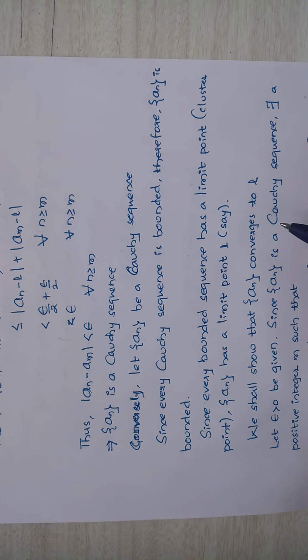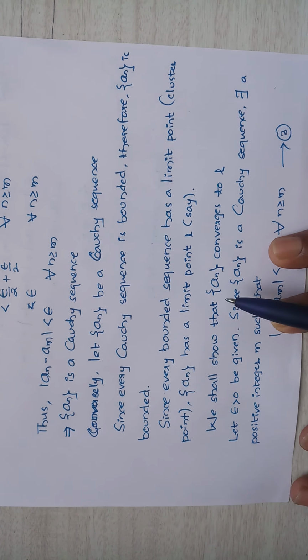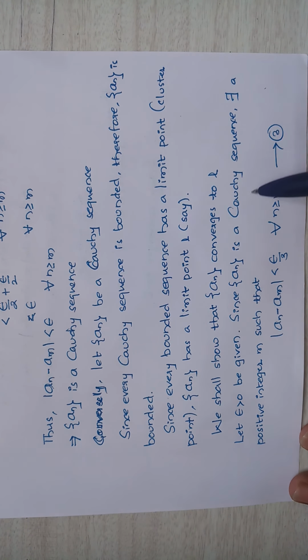Here, let epsilon greater than 0 be given. Since a_n is a Cauchy sequence, there exists a positive integer m such that |a_n - a_m| is less than epsilon by 3 for all n greater than or equal to m. In the place of epsilon I am taking epsilon by 3, because later we have to make it epsilon. So don't worry about that.